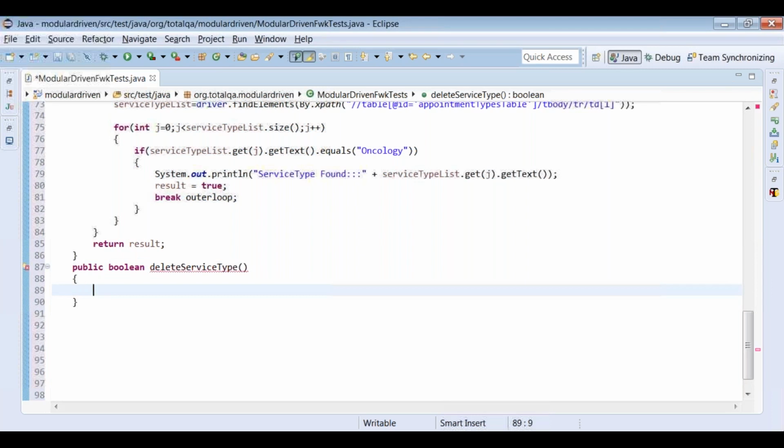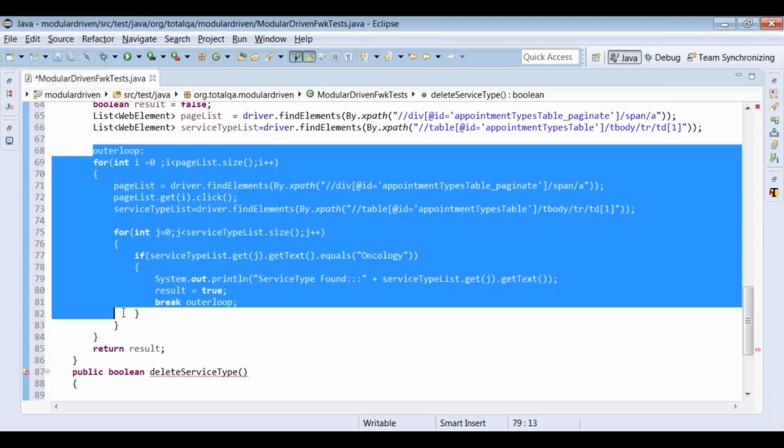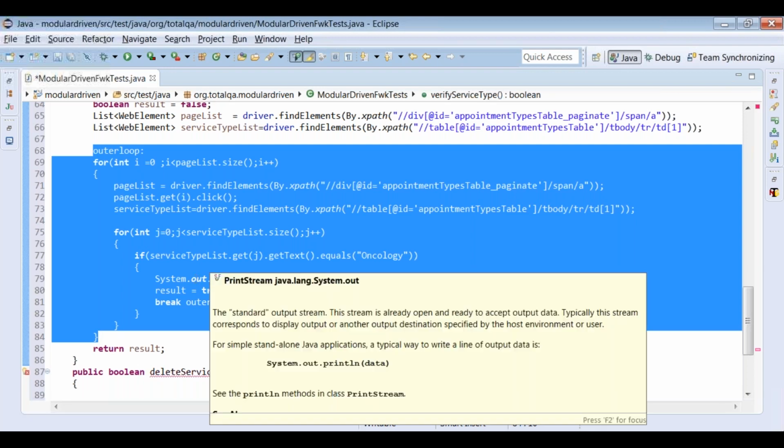For deleting the service type, also, first we need to identify which service type we have to delete. So again, the same logic. The logic we have written is helpful in the case of delete service type. Why? Because we have to navigate to each and every page and identify in the table whether the particular service type is available, and for that service type we have to delete. So identification is mandatory here also.